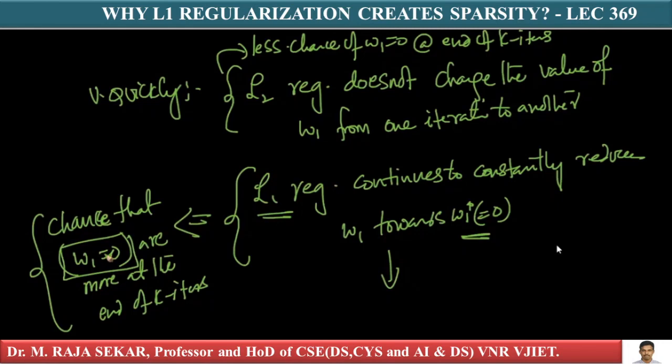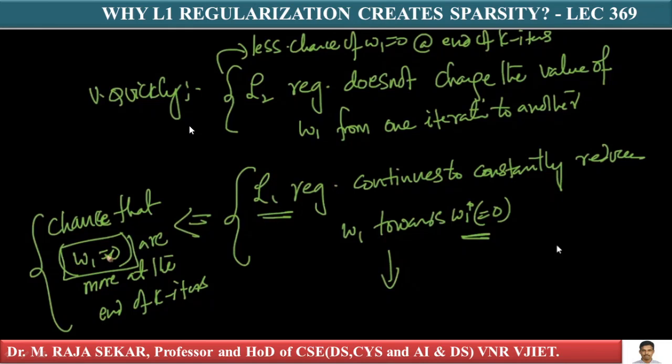In L1 regularization, the chances that W1 equals 0 are more at the end of the kth iteration. That's important. Whereas in L2 regularization, there are fewer chances of W1 equal to 0 at the end of the kth iteration. Why?